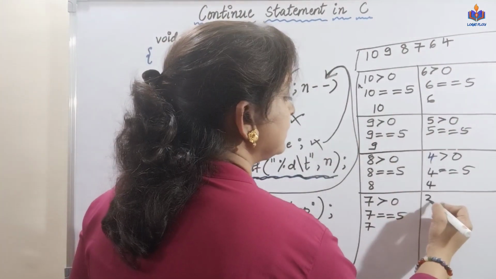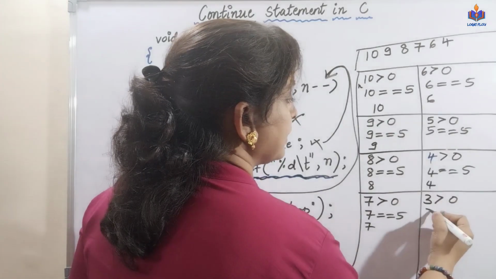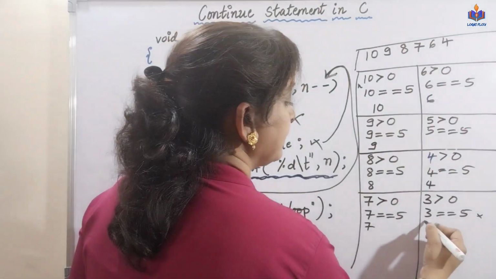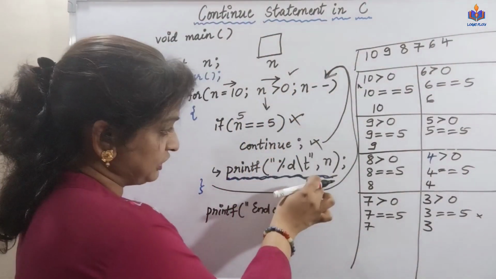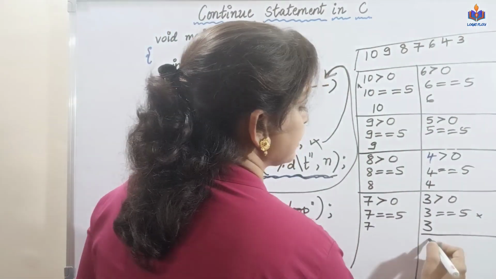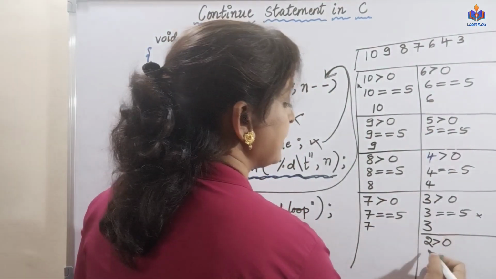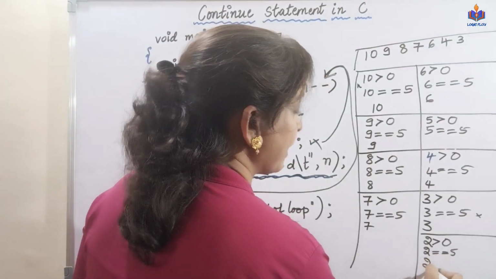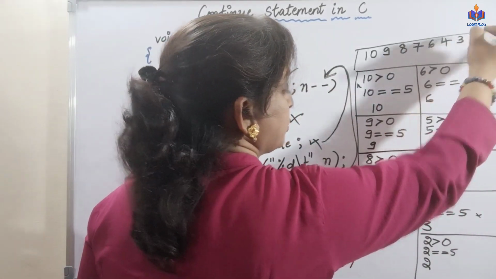Loop back. 3 greater than 0? Is 3 equal to 5? No. Then print that value 3. So 3 I am going to print. Again loop back. So 2 greater than 0? Yes. 2 equals to 5? No. Print that value 2. So 2 I am going to print.